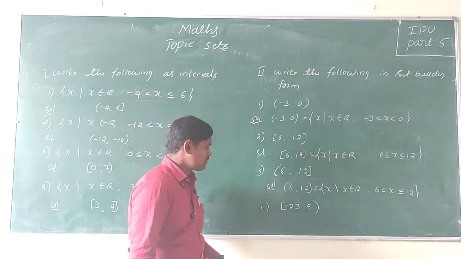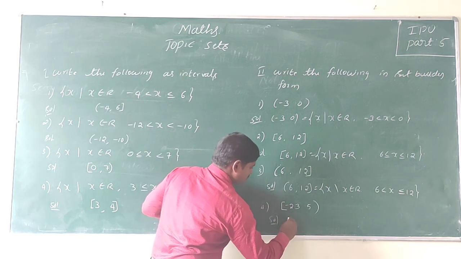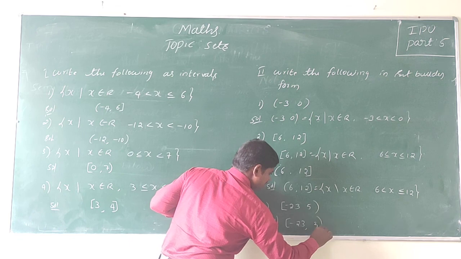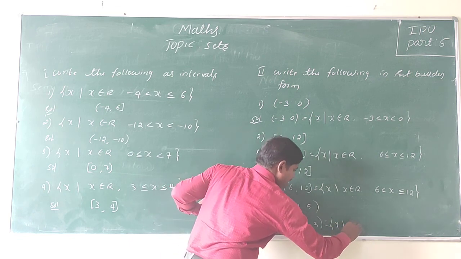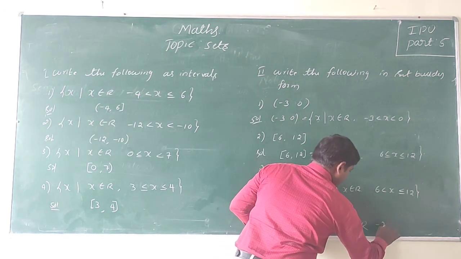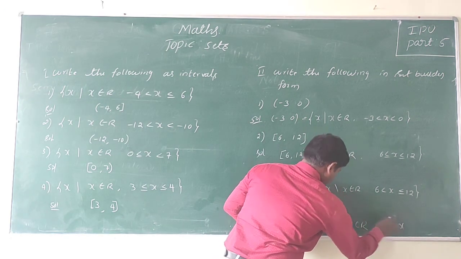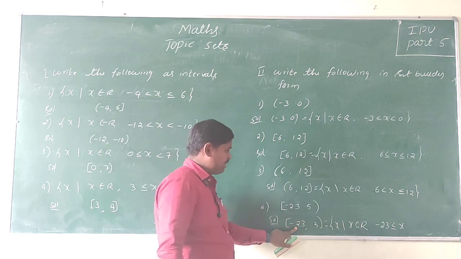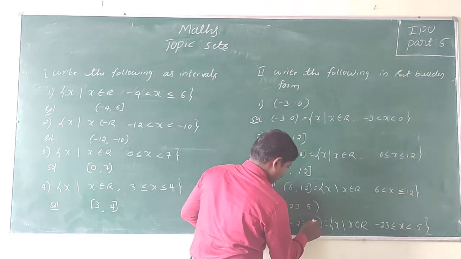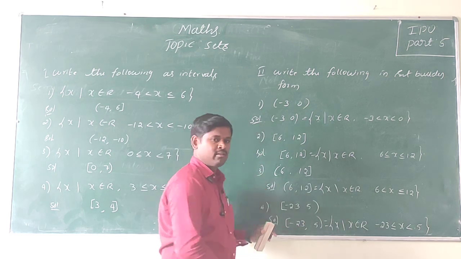Similarly, the interval minus 23 comma 5. It is the set of all real numbers x such that x belongs to the real numbers and minus 23 less than or equal to x, including minus 23, and x less than 5, excluding 5, open bracket 5.